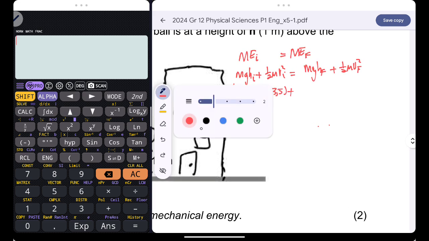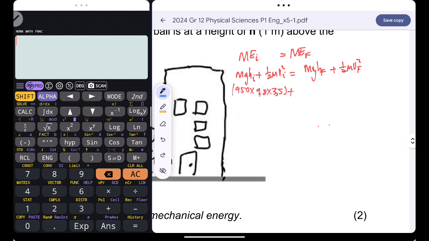Plus the kinetic energy. Initially the ball was released from rest. That means the initial velocity of the wrecking ball was 0 meters per second, and if the velocity is 0 meters per second, the kinetic energy will also be equal to 0 joules.